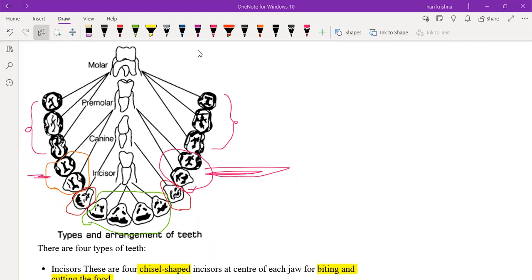There are four types of teeth: incisors, which are used for cutting and biting; canines, which are used for tearing of food; premolars, which are used for grinding of food; and the molars, which are used for grinding of food. Premolars are used for chewing too. Very good.